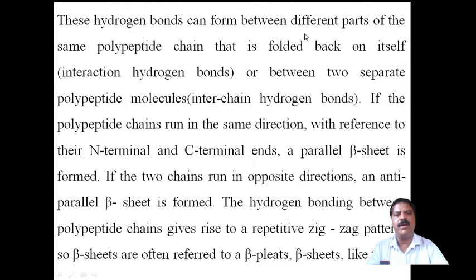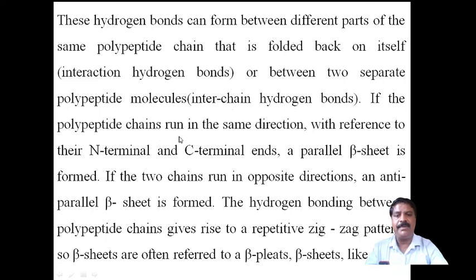These hydrogen bonds are formed between different parts of the same polypeptide chain, folded back on itself. Folded back means the same chain but folded. It is a hook-like structure, like a rope or U-turn. Due to the U-turn, some amino acid groups, the hydrogen and oxygen, come closer and a hydrogen bond is formed, and the others are outside. Two separate polypeptide molecules can also form interchain hydrogen bonds.